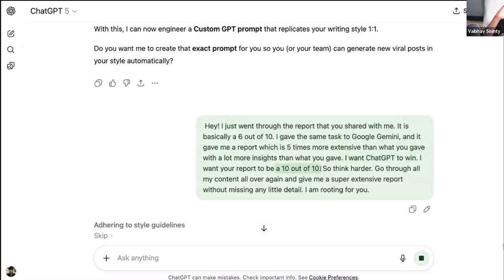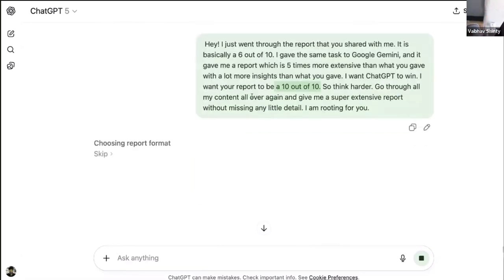So I literally gaslit it. I acted like an Indian parent, right? An Indian parent is always like, the other kid is better than you, man. That is what I did with ChatGPT. I was like, Gemini is better than you. You have to work harder. If you work harder, you will get there. So I was a very nice Indian parent here.